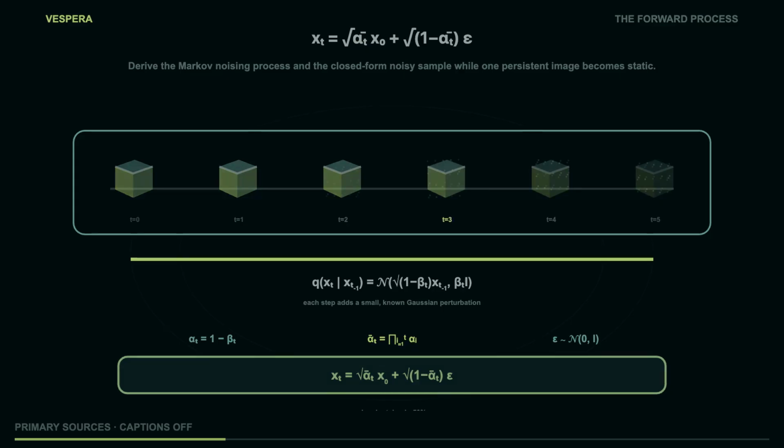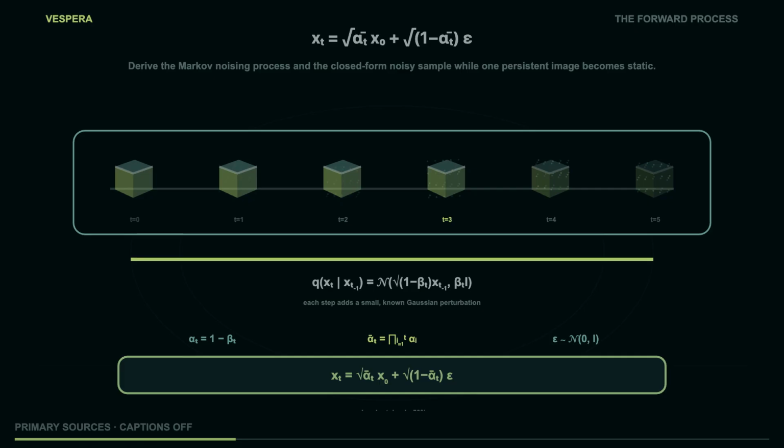The induction is worth making explicit because it is the part most often compressed into a single arrow. For one step, x_1 is square root of alpha 1 times x_0 plus square root of 1 minus alpha 1 times epsilon. For two steps, substitute x_1 into the second transition. The signal becomes square root of alpha 2 times square root of alpha 1 times x_0, which is square root of alpha 1 alpha 2 times x_0. The first noise is also multiplied by square root of alpha 2, while the second noise enters with square root of 1 minus alpha 2. Because the two noise draws are independent standard Gaussians, their weighted sum is a Gaussian whose variance is alpha 2 times (1 minus alpha 1) plus (1 minus alpha 2). That simplifies to 1 minus alpha 1 alpha 2. Repeat the argument and the product becomes alpha bar t.